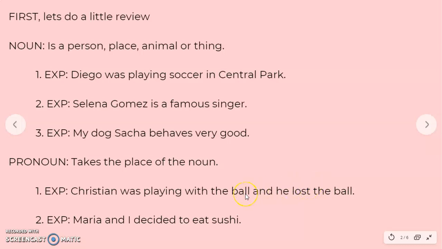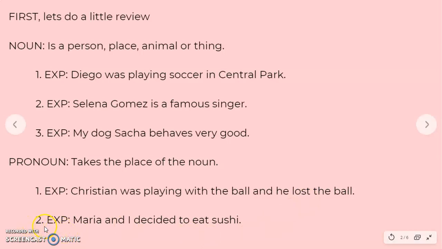We can change ball for it because a ball is a thing, and that would be a pronoun. He was playing with the ball and he lost it. Christian was playing with the ball and he lost the ball.